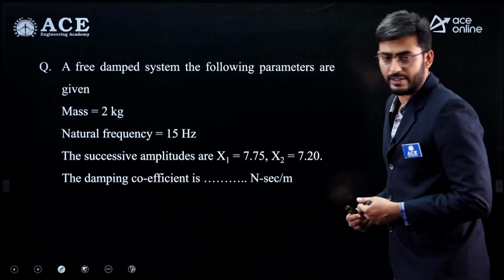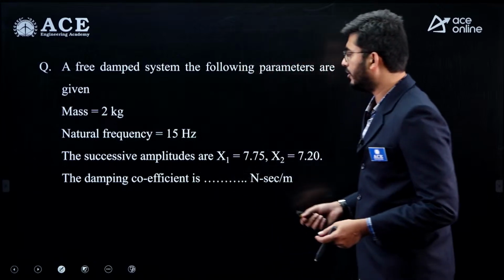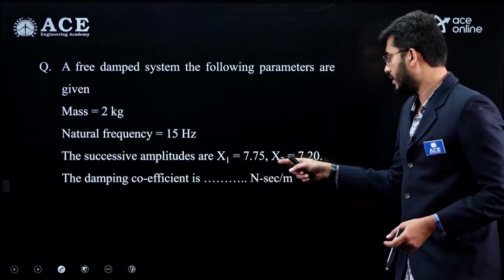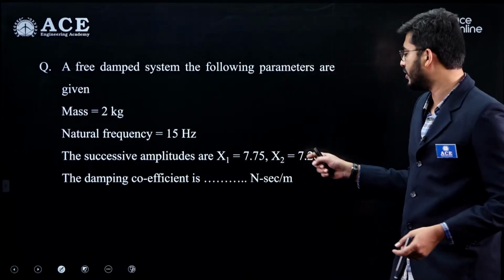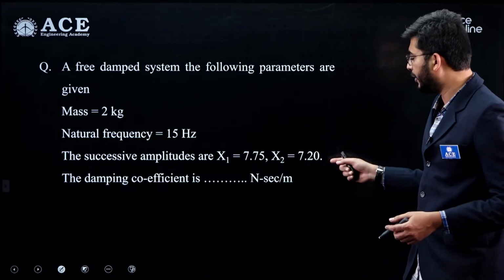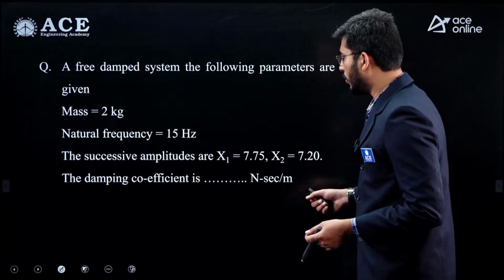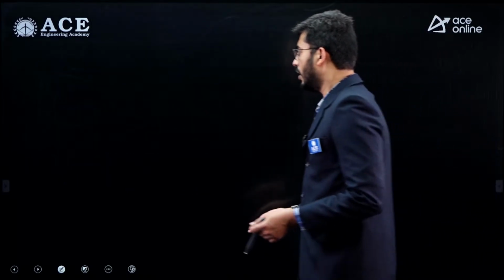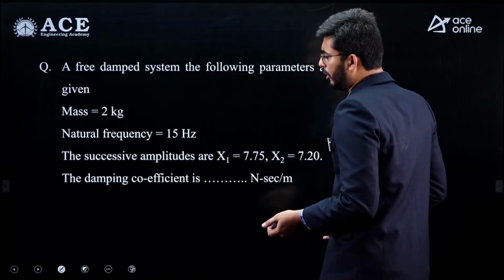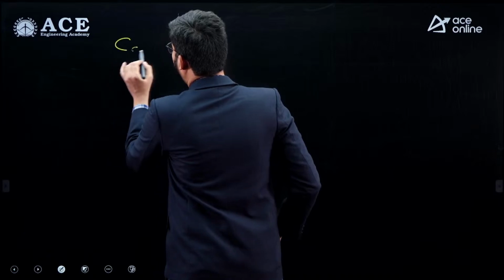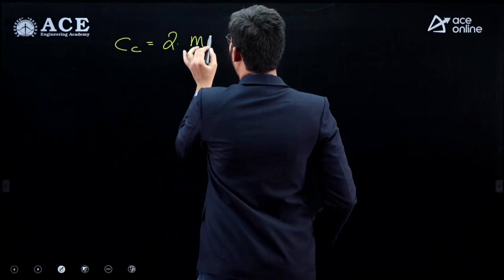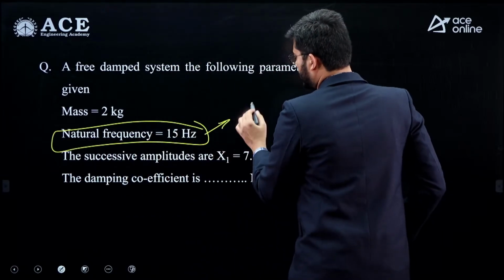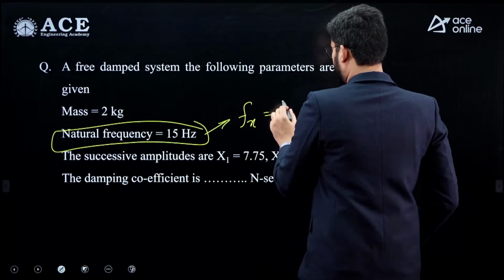Following parameters are given. So mass is given to us as 2 kgs, natural frequency is 15 hertz, and successive amplitudes are, this is the amplitude after first cycle, that is 7.75 mm, and the other amplitude is 7.20. Okay, we are required to find out the damping coefficient in Newton second per meter. So what we can do here is we can directly use the formulas, the relations which are available. Critical damping is equal to 2 times m omega n, and this is the undamped natural frequency given to us, which is Fn, equal to 15 hertz.